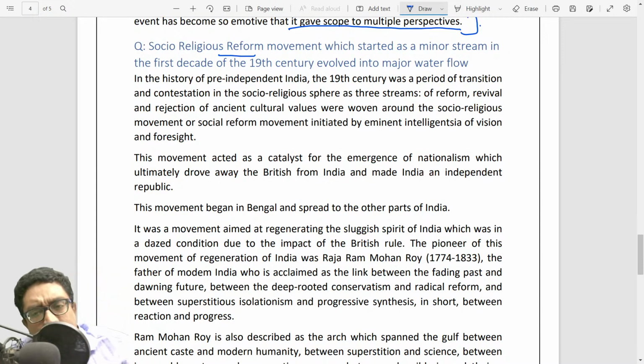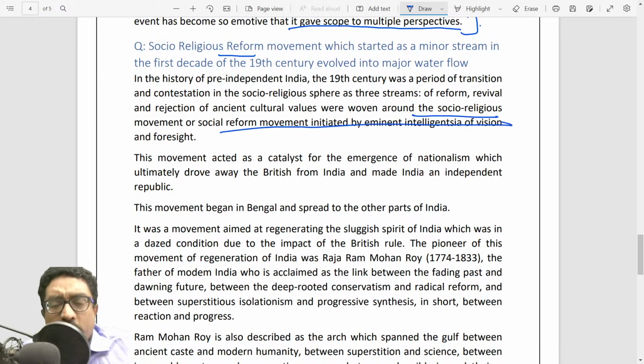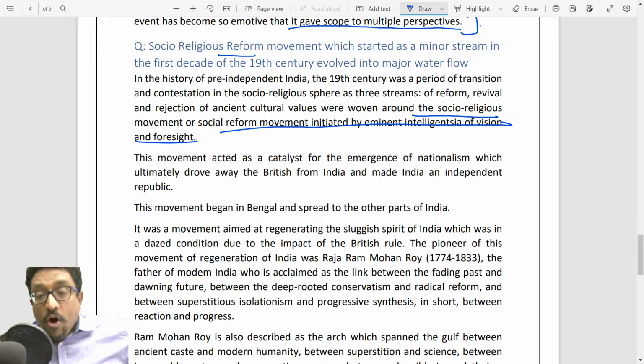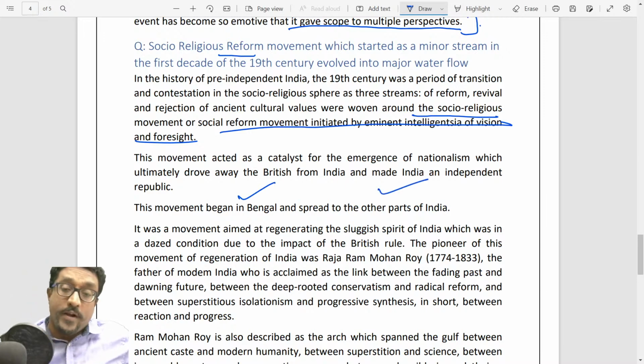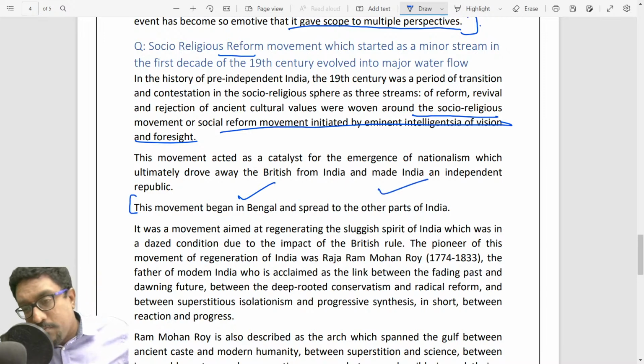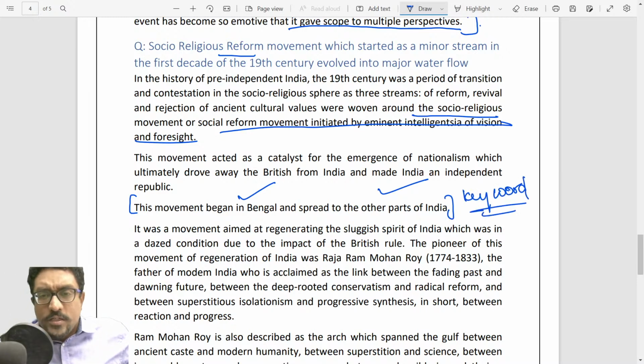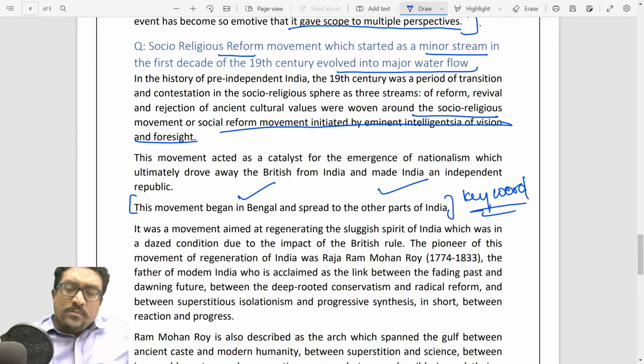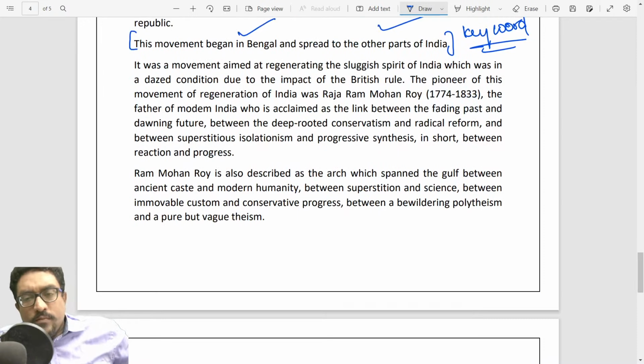The 19th century was a period of transition, and the socio-religious reform movement generally was started by the intelligentsia. The movement acted as a catalyst for the emergence of a sense of nationalism among Indians. It all began in Bengal and spread to other parts of India. This is what your question's keyword is. Your answer's keyword, where you are saying it all started as a minor stream in Bengal and eventually evolved into a major flood across the country.